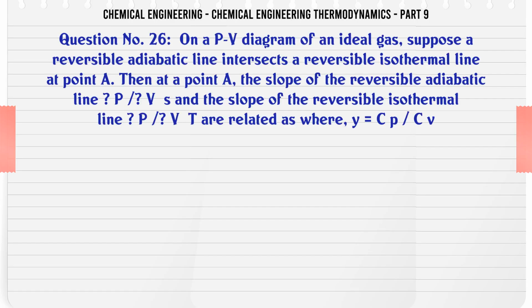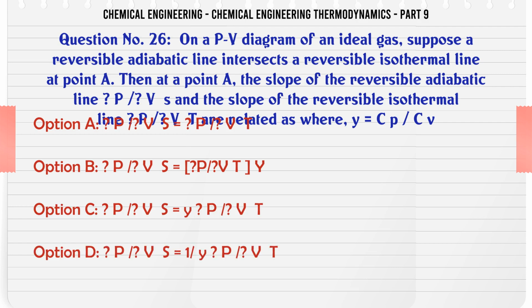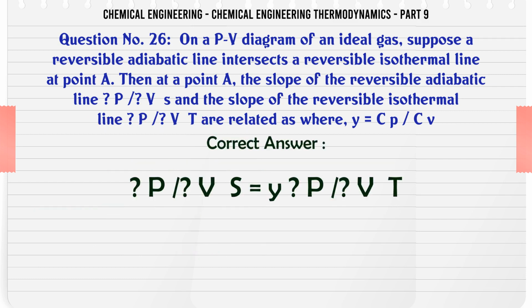On a PV diagram of an ideal gas, suppose a reversible adiabatic line intersects a reversible isothermal line at point A. Then at point A the slope of the reversible adiabatic line (∂P/∂V)S and the slope of the reversible isothermal line (∂P/∂V)T are related as, where γ = CP/CV: A. (∂P/∂V)S = (∂P/∂V)T, B. (∂P/∂V)S = (∂P/∂V)T/γ, C. (∂P/∂V)S = γ(∂P/∂V)T, D. (∂P/∂V)S = 1/γ (∂P/∂V)T. The correct answer is (∂P/∂V)S = γ(∂P/∂V)T.